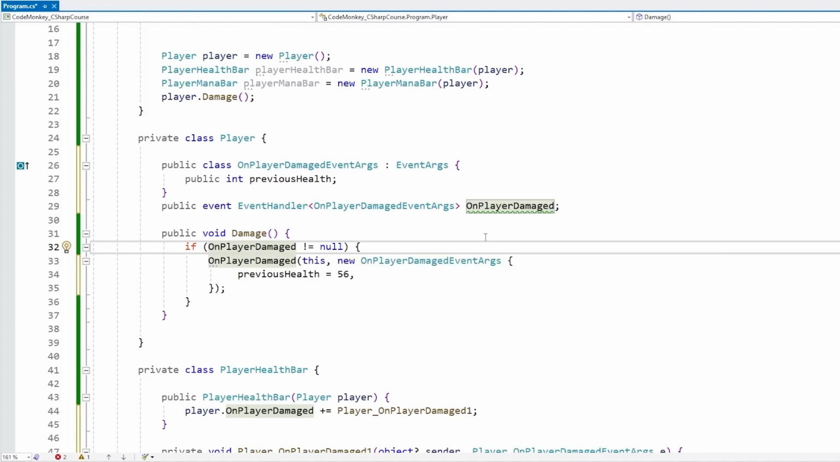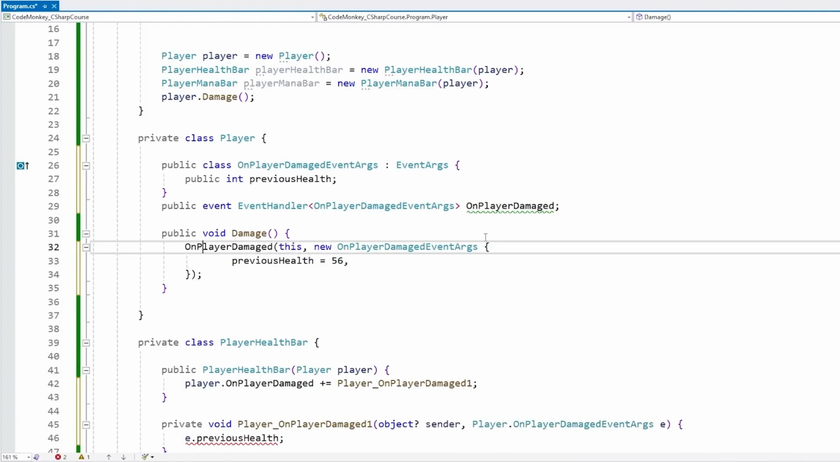However, there's a special way to make this code a little bit more compact. So you've got the event, and again, just like this, it's going to be null if we have no listeners. So what we can do is use what is called a null conditional operator. I'm going to cover these in more detail in the advanced section.